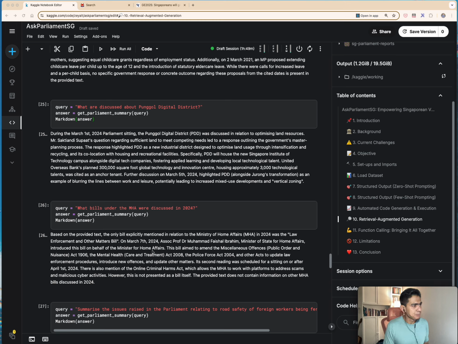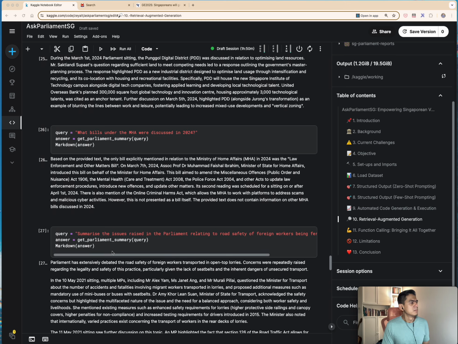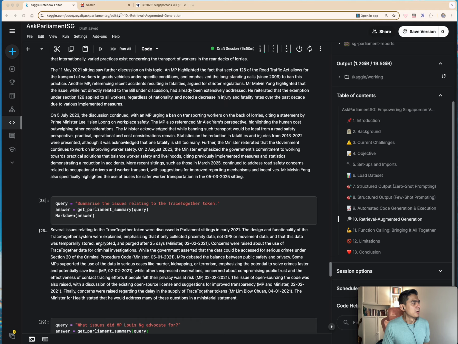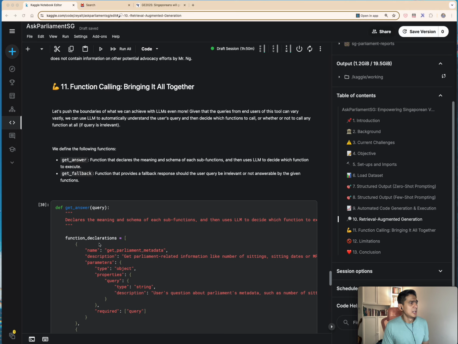So obviously, we expect to see bills that were passed in relation to safety and security. That itself is indeed what the LLM generated as the output answer here as well, and more. So let's look at how we then leverage function calling to bring everything together.